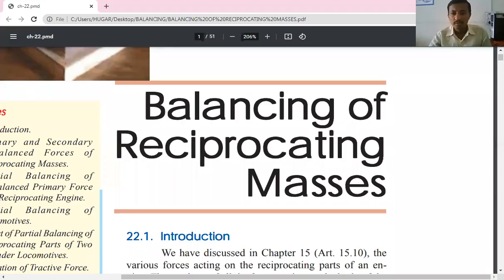Okay, so balancing of reciprocating masses.